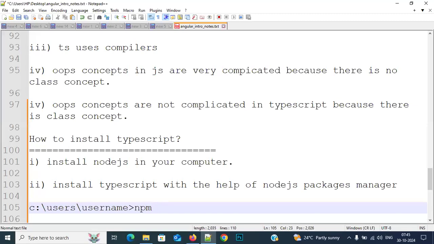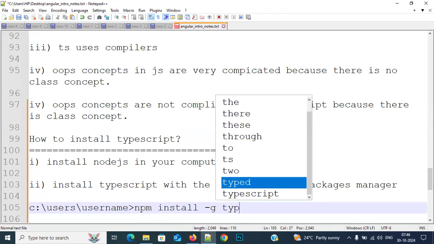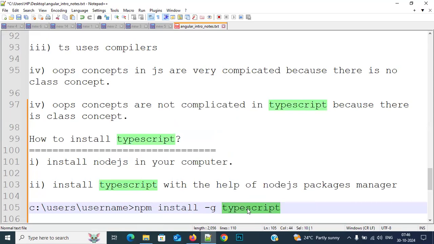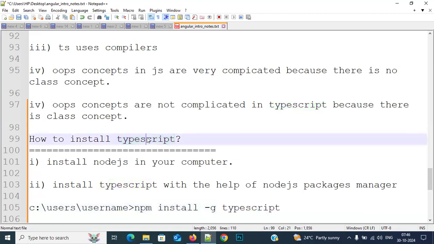So: npm space install, globally. Why globally? Because you can then practice TypeScript everywhere on your computer: C drive, D drive, E drive, any drive. So npm install -g typescript. Whenever you type this, it will install the latest version only. Understanding or not? Respond, everyone. This is how we install TypeScript on our computer.